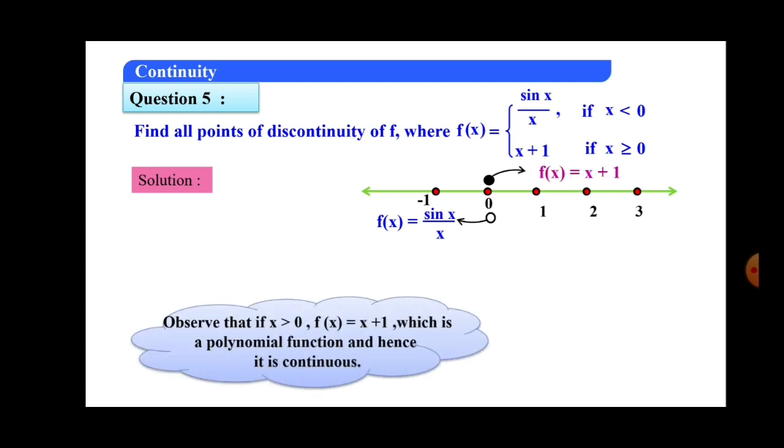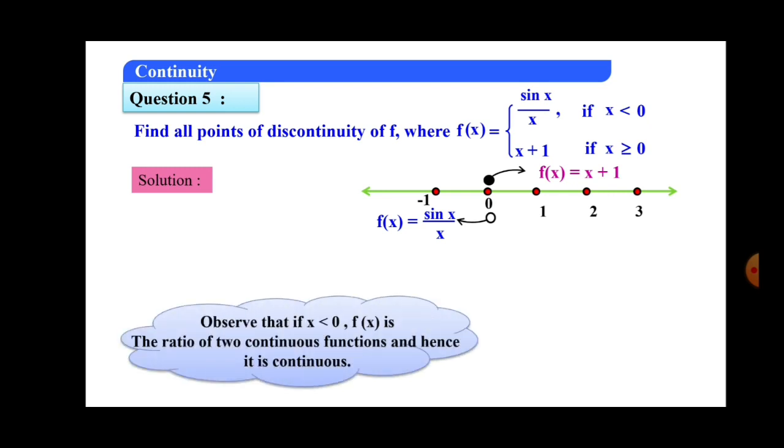Now here you can observe that we have to discuss all the real numbers: the real numbers less than 0, the real numbers more than 0, and the point 0 also. Now for numbers greater than 0, the function is defined as x plus 1 and it is a polynomial function, therefore it is continuous, which means that at point 1, point 2, point 3, select any one point, the function is a polynomial and therefore it is continuous. The given f of x is continuous for numbers more than 0.